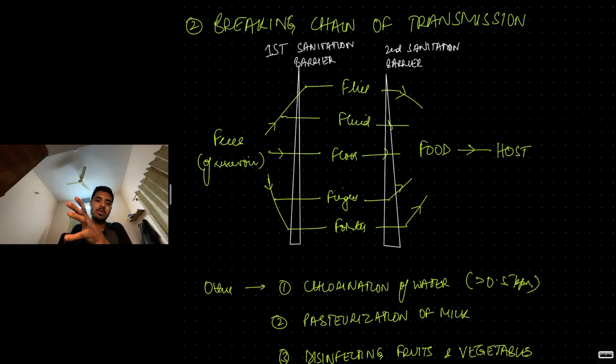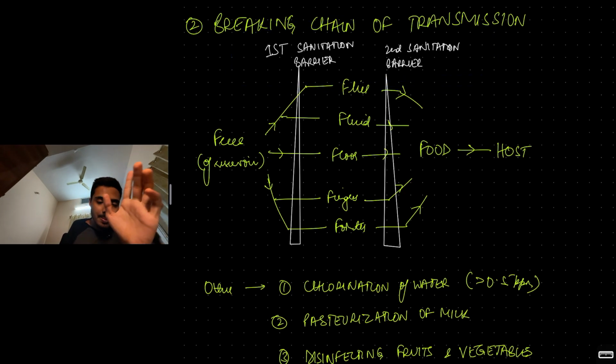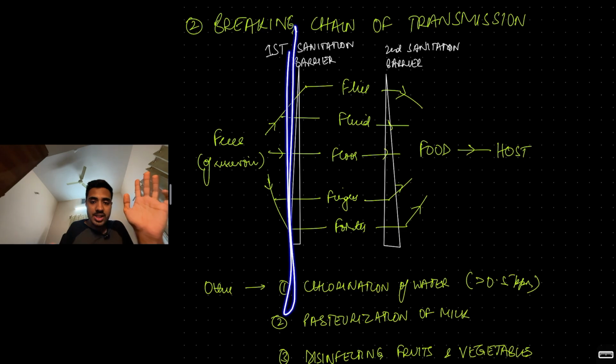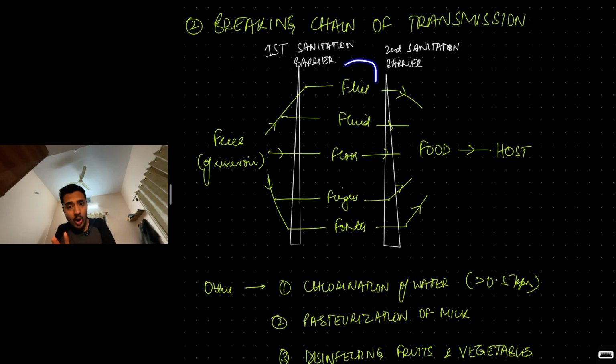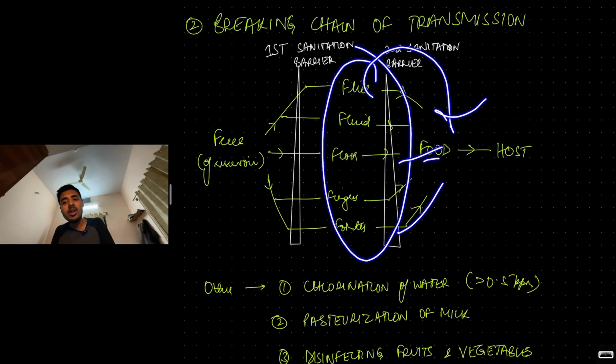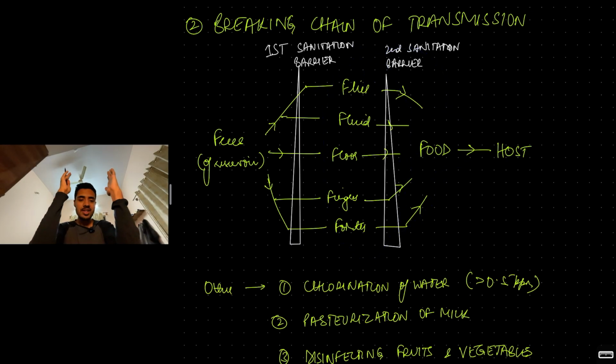So what is the best method to break the chain of transmission? By forming sanitation barriers. The first sanitation barrier prevents all this. Here it breaks the chain of transmission. It prevents bacilli from feces contaminating fluid, fomite, flies, fingers and floor. The second sanitation barrier prevents all this from contaminating the food. Simple. So you're putting two sanitation barriers to break the chain of transmission.